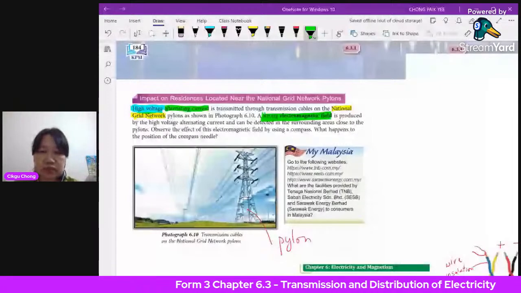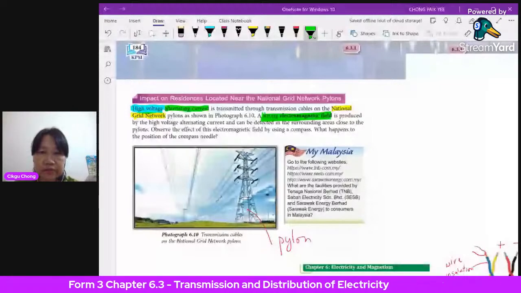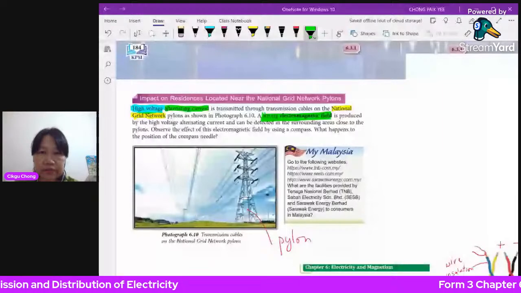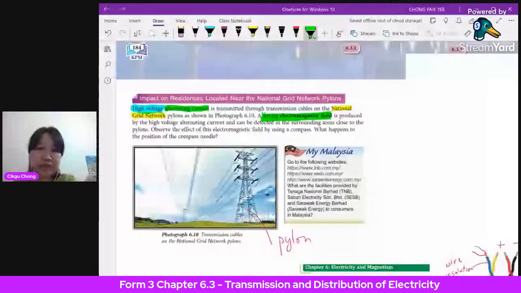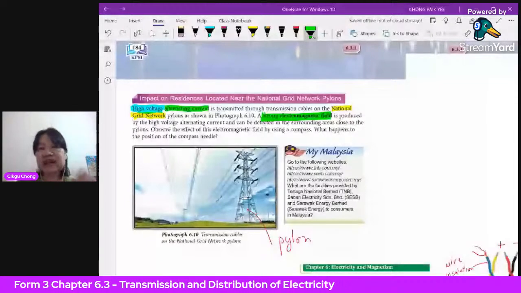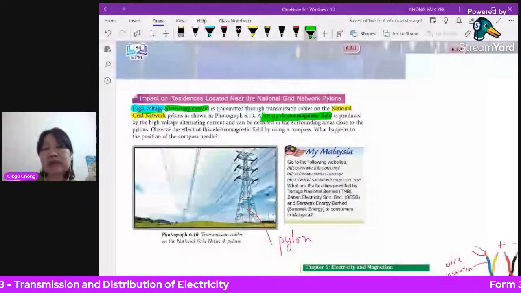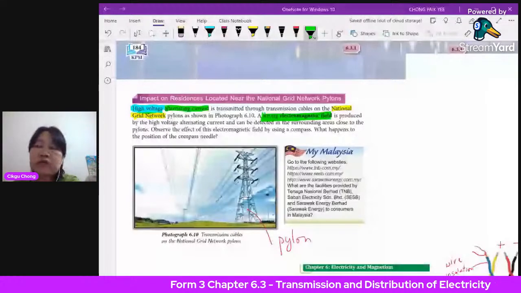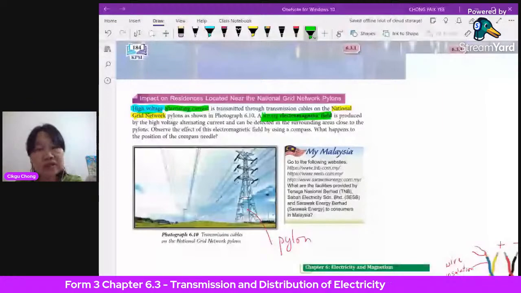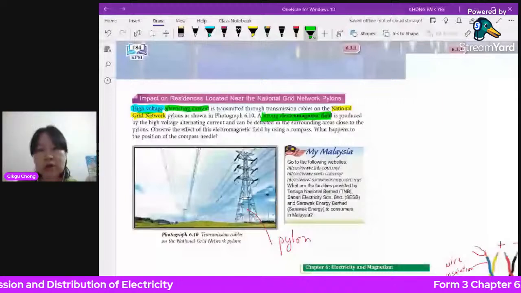Before you transmit, the reason why you want to increase the voltage is to minimize heat. You minimize power loss when it's transmitted over long distance. If you start with something less, when you reach the place it's going to be even less. But if you start with a high voltage, then when you reach there, of course you will lose some along the way, but you will still have quite a lot. Your voltage is still quite high, rather than starting with something small and having much less when you reach there.